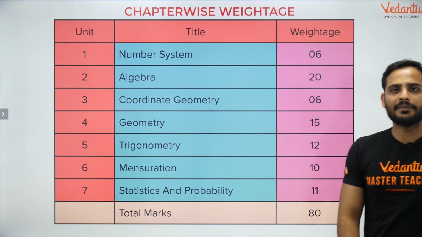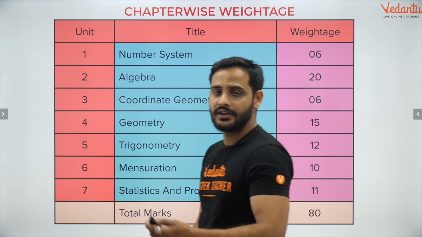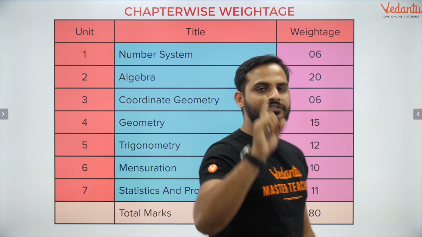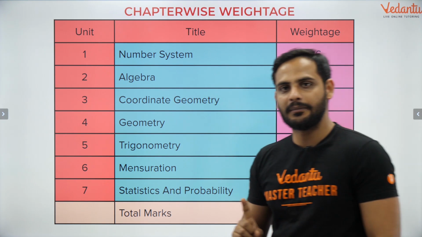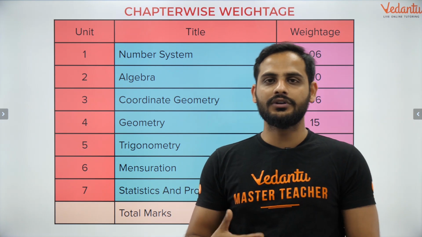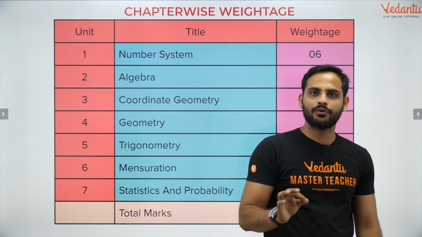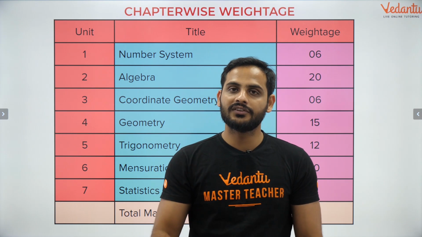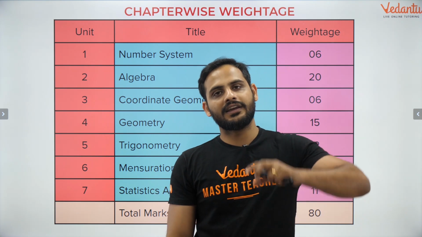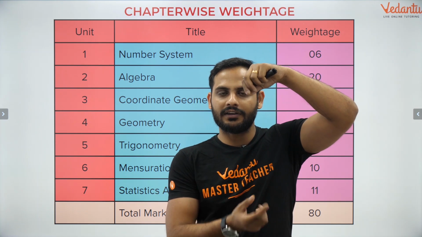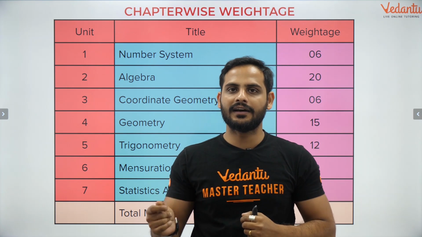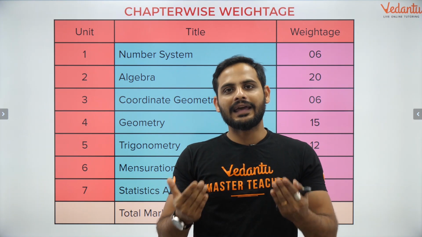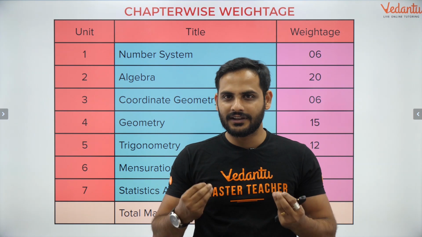Then we'll be coming for the mensuration part, in which you have surface area and volumes. You can see that there are many shapes. Frustum of a cone. Many students are finding it difficult. Many students are afraid of using frustum of cone. But bachcho, I am telling you, if you are getting a question from frustum of the cone, the question is going to be a direct question. They'll give you the upper radius, lower radius, and the height and the slant height, and they'll ask you CSA, TSA or volume. Now, if you remember the formula, then those questions are just the calculation, nothing else.